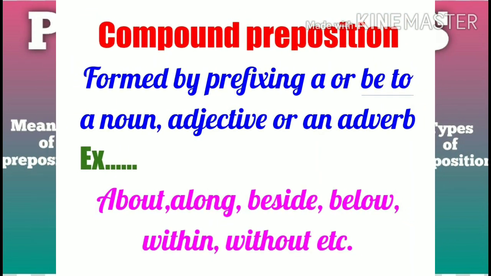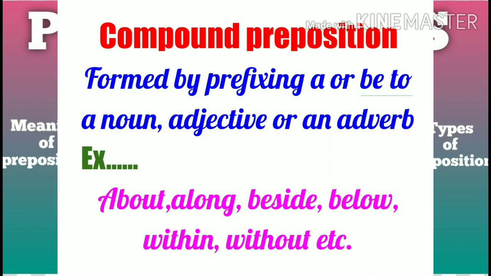Now second, compound preposition. They are usually formed by prefixing a or b to a noun, adjective or adverb. For example, about, along, beside, below, within, without, etc.